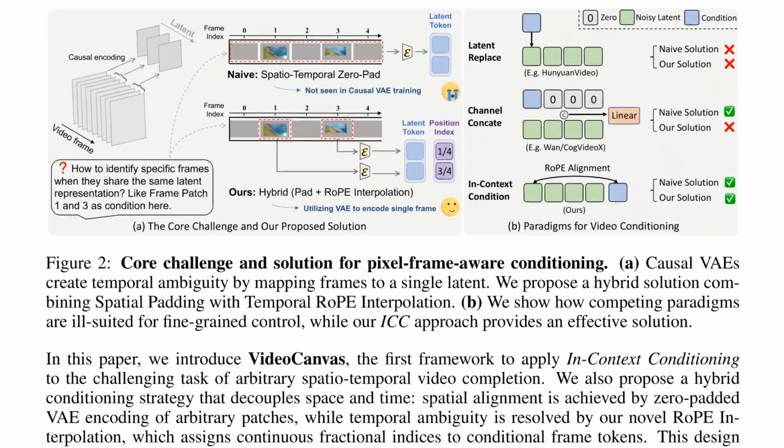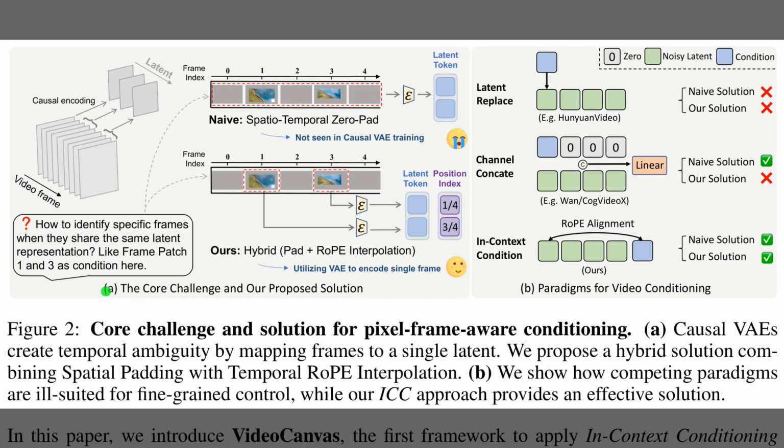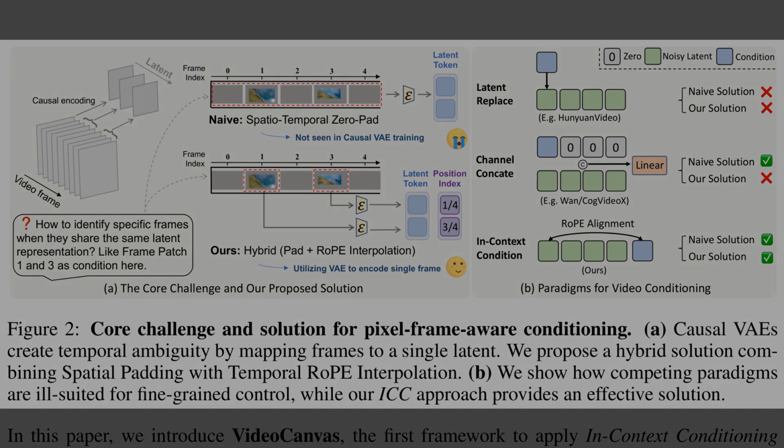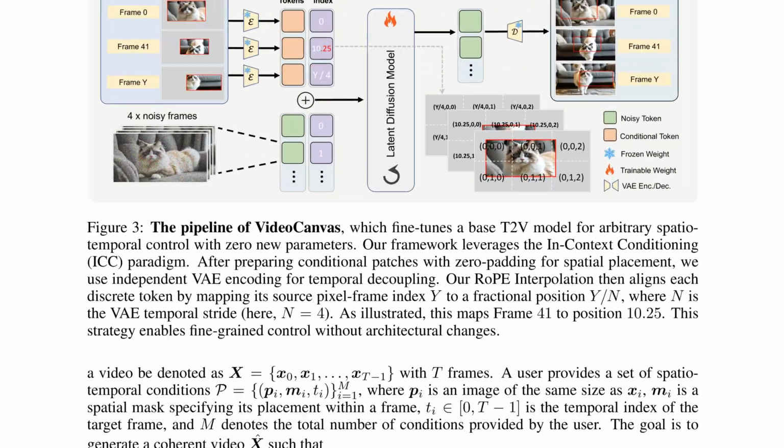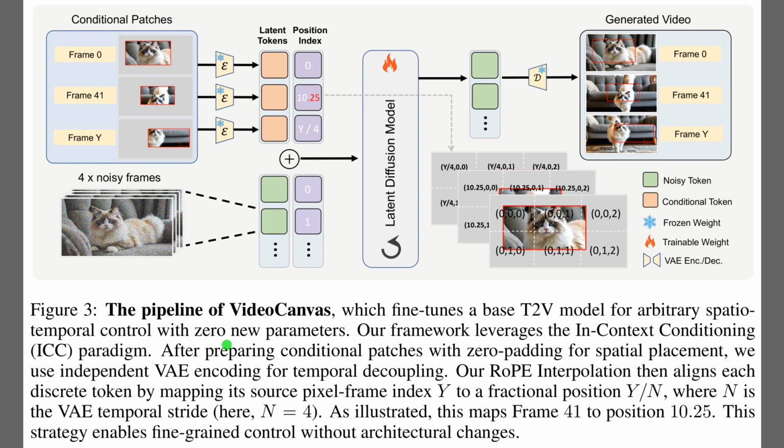Alright, Figure 2 explains the core obstacle and the fix for pixel frame-aware control. Causal video encoders pack several frames into one latent code, which makes specific timestamps hard to target. The left panel depicts our hybrid idea. Zero padding handles spatial placement, while Temporal RoPE Interpolation assigns fractional time positions, like 1/4, to align the correct frames. The right panel contrasts methods, showing that latent replacement and channel concatenation falter, while in-context conditioning with RoPE alignment works reliably.